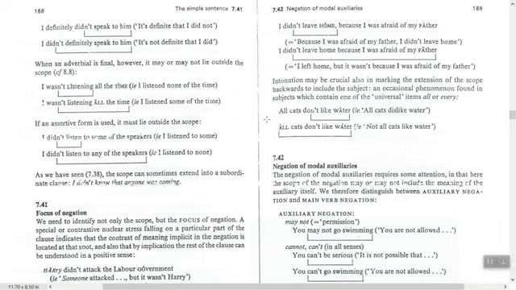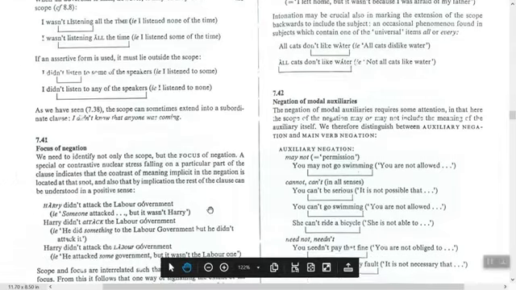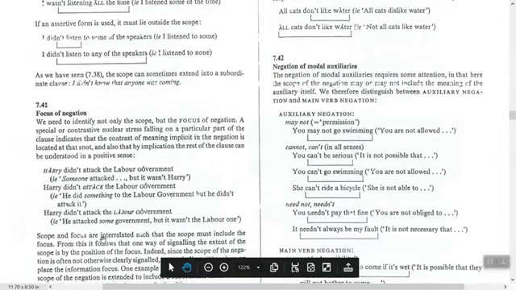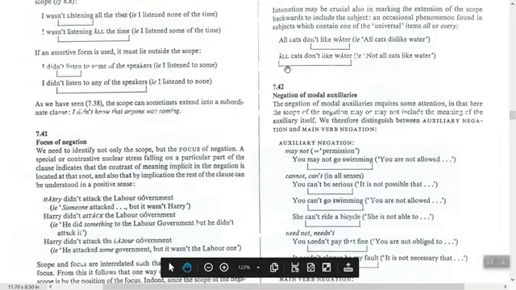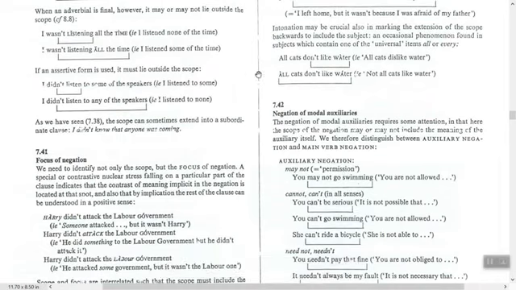And we said, don't forget this point, scope and focus, I'll repeat it, are interrelated such that how? The scope must include the focus. So the scope here must include what? Focus. So all cats, when I say all cats don't like water, it means all cats dislike water.